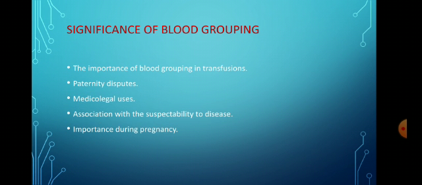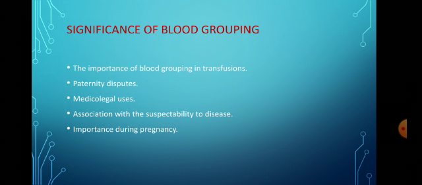In the last, I would like to discuss about the significance of blood grouping. The very first significance is the importance of blood grouping in transfusion. Whenever the doctor prescribes a transfusion of blood, the very first thing that he asks us is our blood group. It is very important to note the compatibility of the blood before its transfusion. If we transfuse incompatible blood in a person, then it will lead to the clumping of the intravenous blood and it can be fatal.